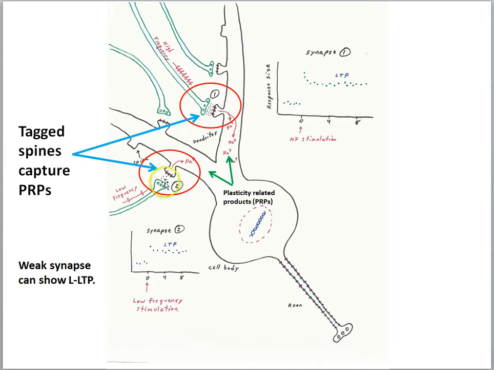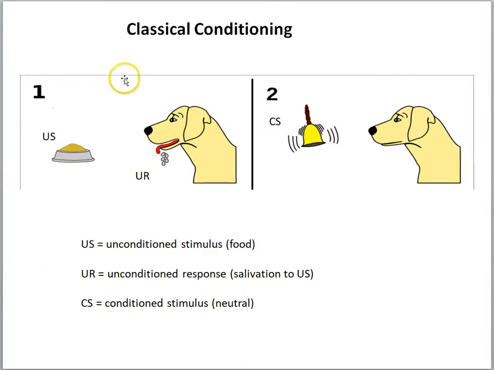The ability of a weak synapse to be strengthened when activity in the weak pathway is paired with the strong pathway means that LTP can support associative learning. And associative learning is when we associate one stimulus with another. A simple example is classical conditioning. Here we see the dog looking at or smelling the food, and the dog begins to salivate. Now, psychologists would say the food is the unconditioned stimulus, and the salivation is the unconditioned response.